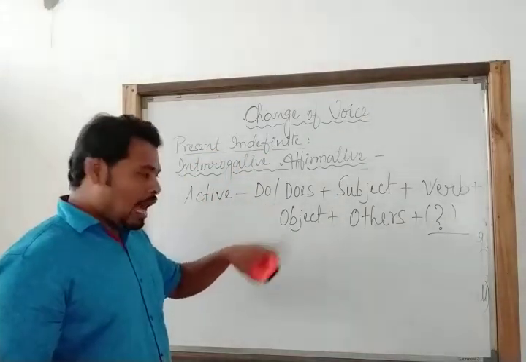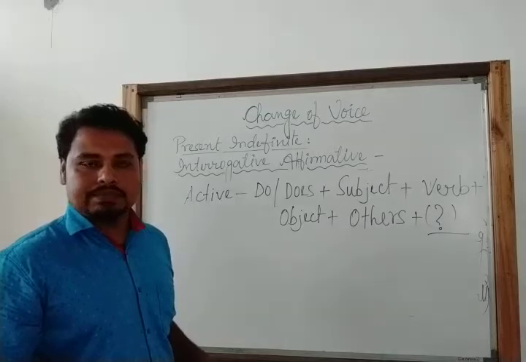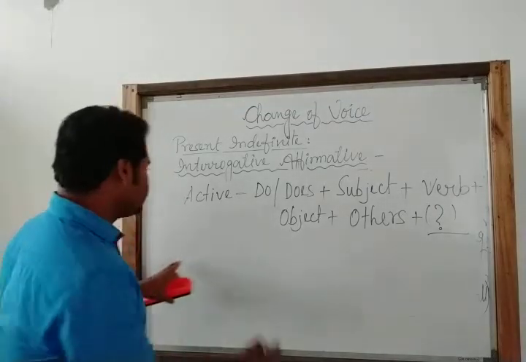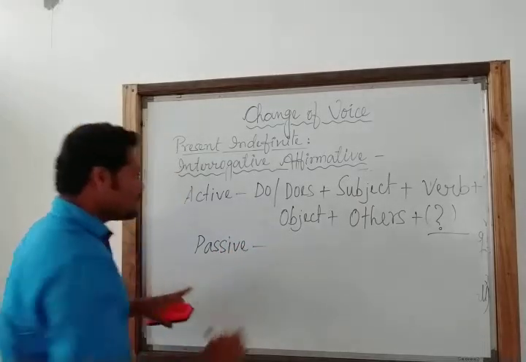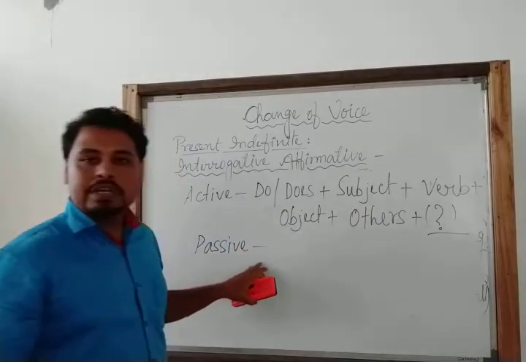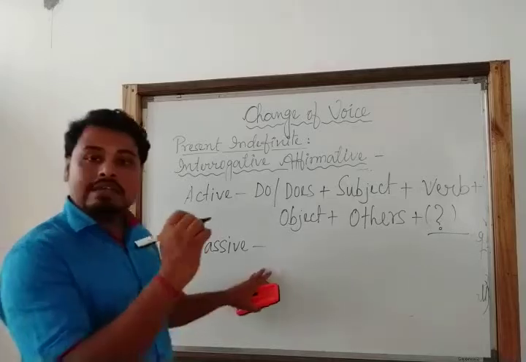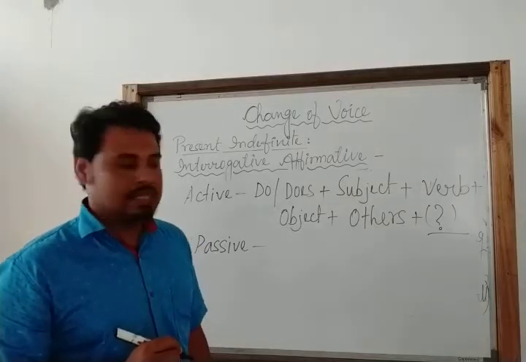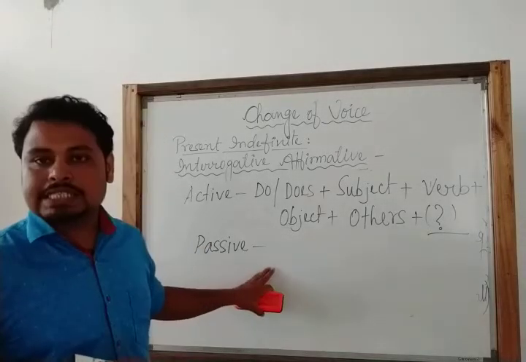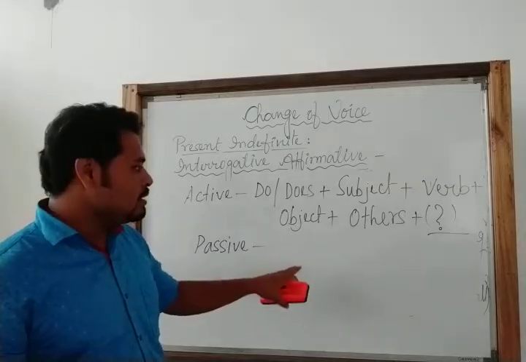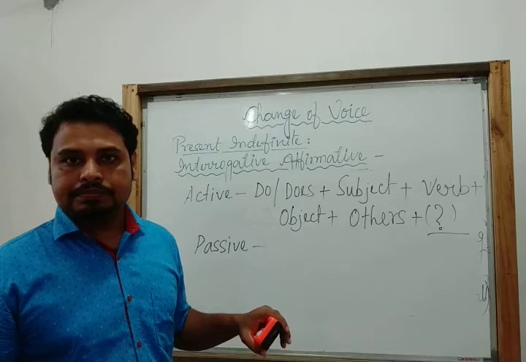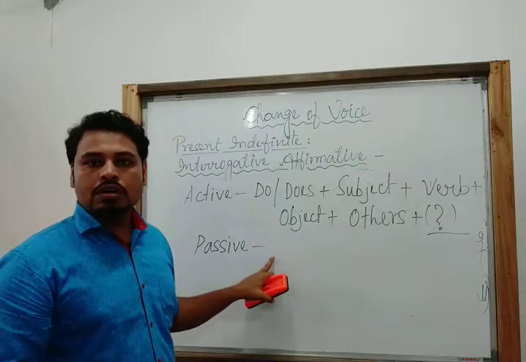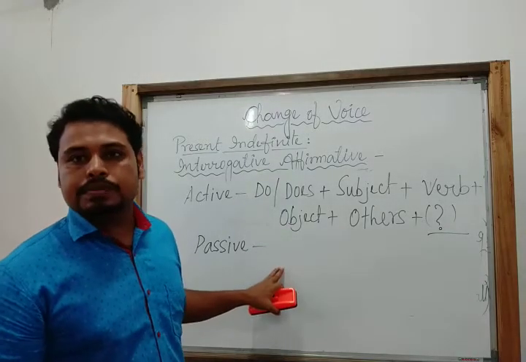Now, how can we change this into passive? If we write the passive structure, we know in affirmative sentences we have seen that in passive, after the object we need to use the be verbs. So here also we would write the be verbs first.